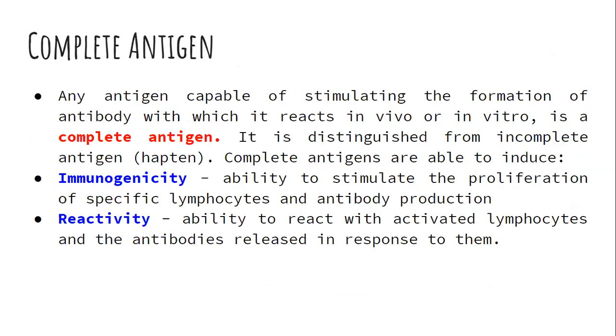Next thing we have to see is the complete antigen. A complete antigen can be defined as any antigen capable of stimulating the formation of antibody and later reacting with it. That means a complete antigen should satisfy two properties, that is immunogenicity and reactivity. Immunogenicity means its ability to stimulate and proliferate the formation of antibody, whereas reactivity speaks about the ability to react specifically with the antibodies produced as a response to the entry of this antigen.